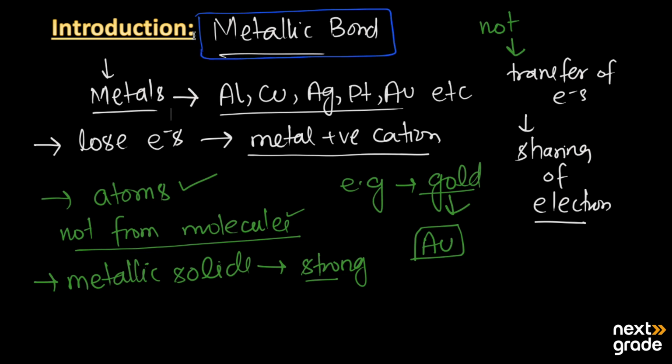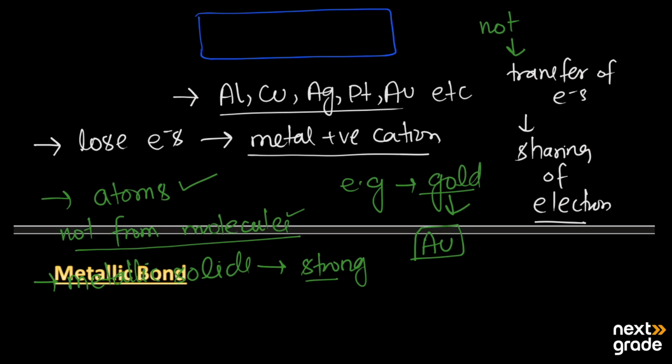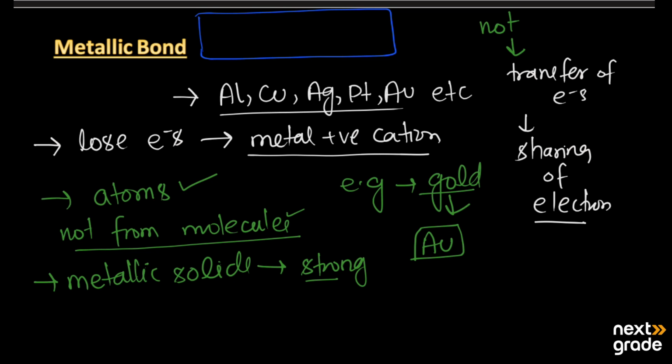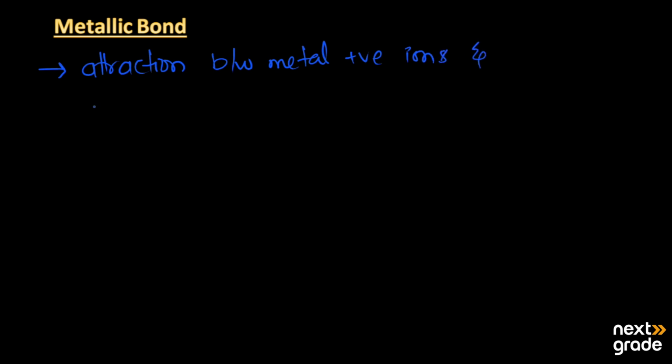So let's have a look at the definition of the metallic bond, that is, what we mean by the metallic bond. The metallic bond is the chemical bond that results from the attraction between the metal positive ions and the surrounding sea of electrons.